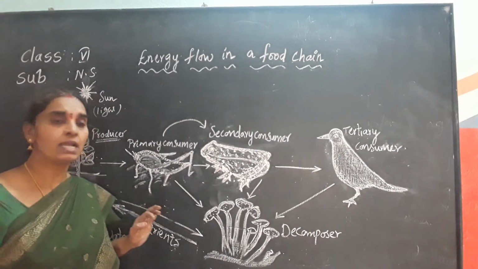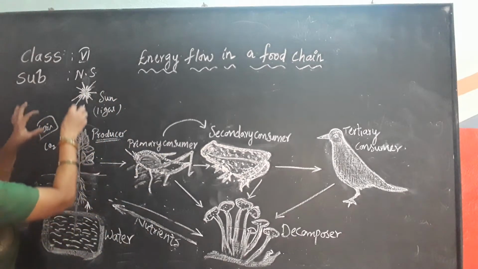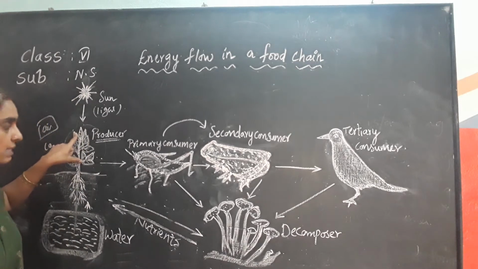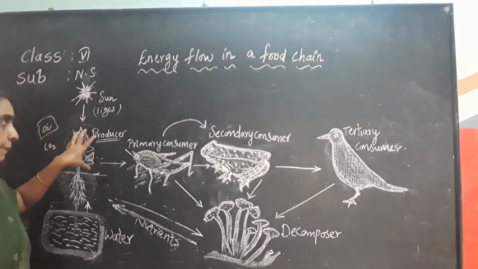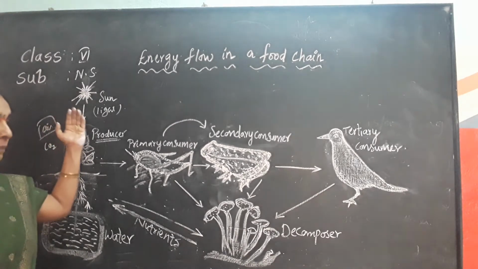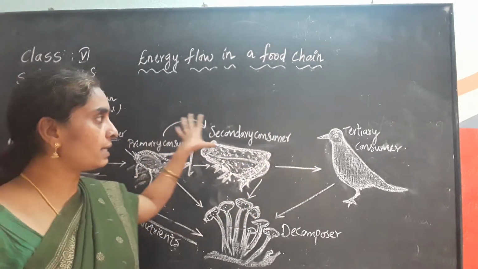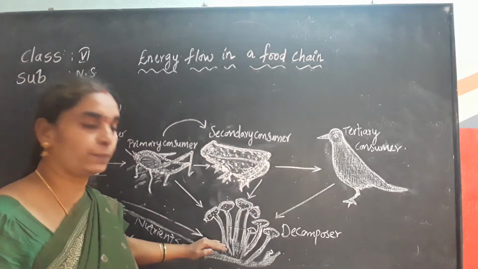Is it clear, children? So here, completely again I will revise you. Solar energy is the main energy that is transferred first to the plants. Plants use the solar energy to prepare the food, and the plants prepare their own food, and this energy that is used up by the plants is transferred to other consumers like primary, secondary and tertiary consumers, and later decomposers too.